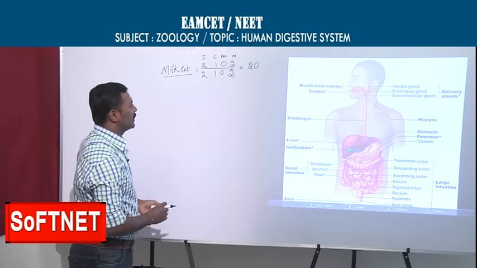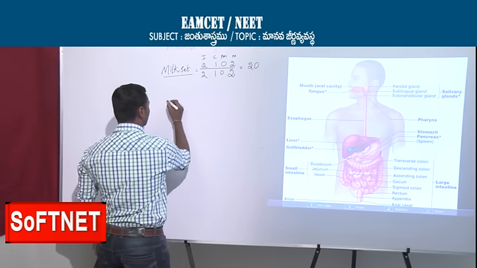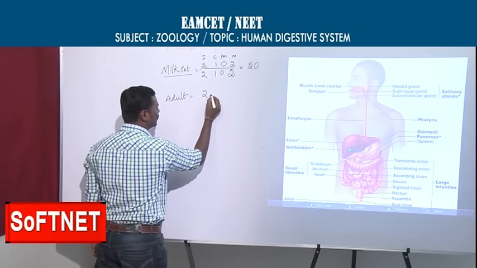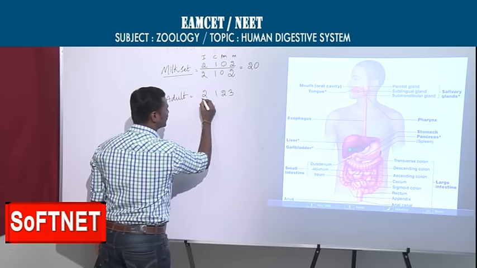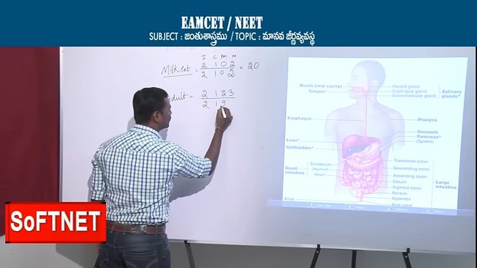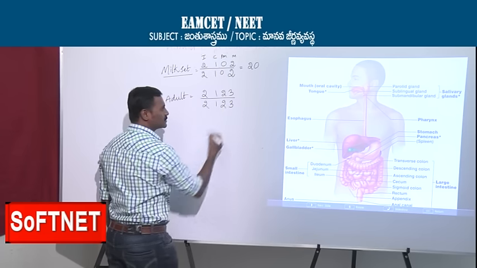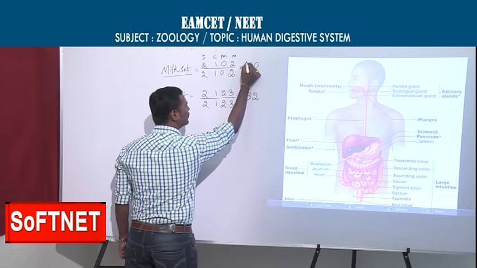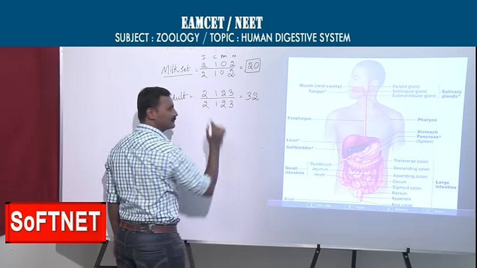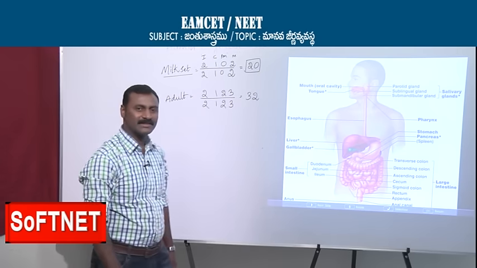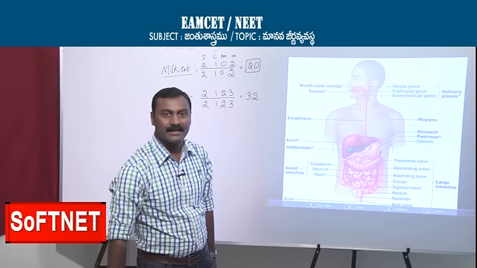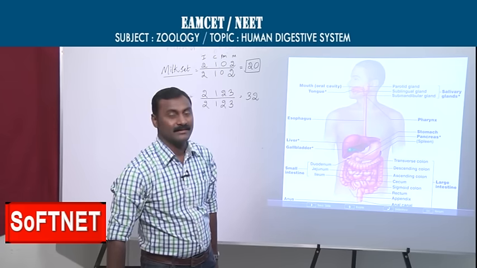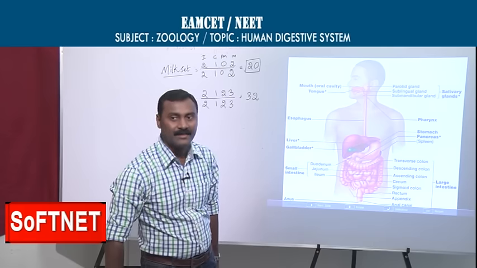Once again, I am writing the adult dental formula, 2123 by 2123. So total how many? 32. But in childhood how many are there? 20. Means how many teeth are extra? There are 12 teeth extra, and those you observe only one time.